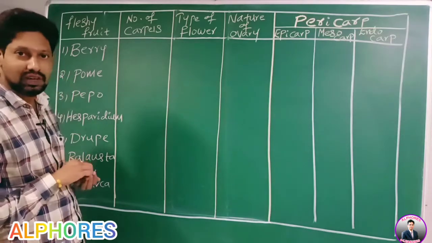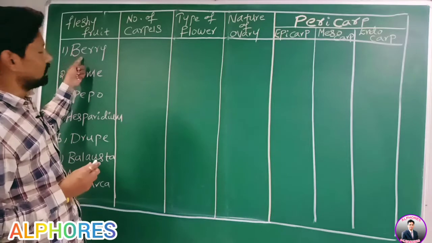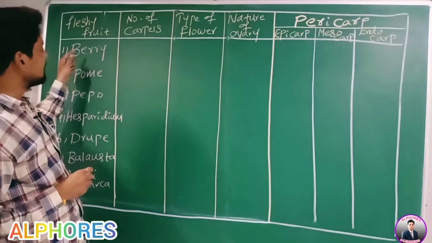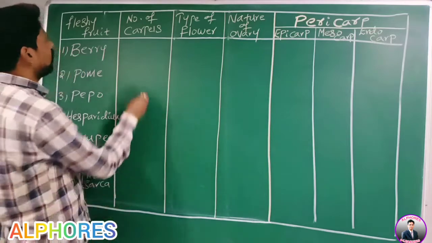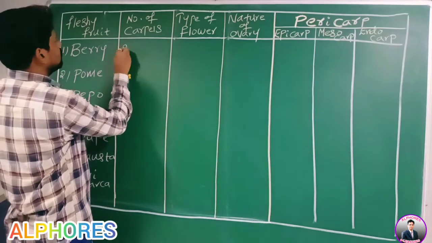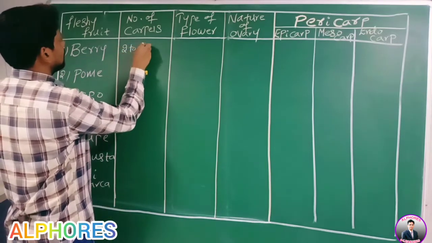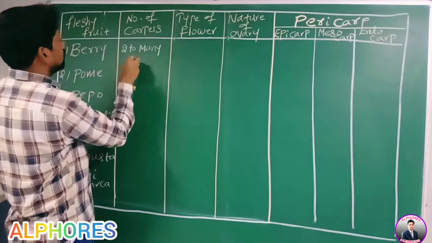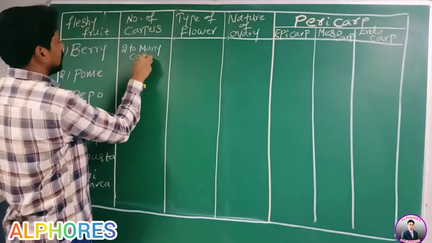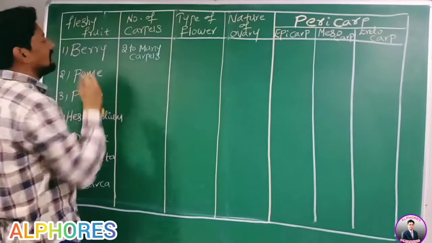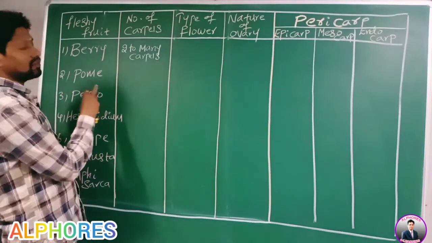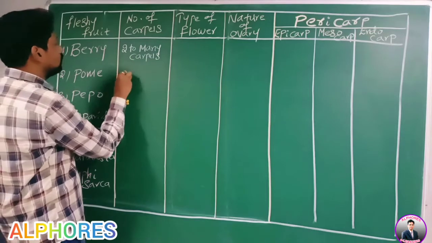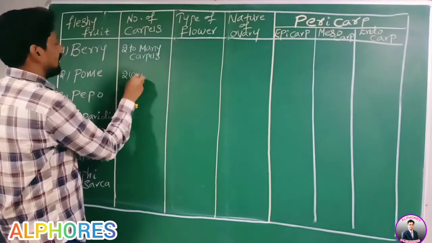Fleshy fruits, right? Go for the first one. Berry. This berry is developed from a gynoecium with how many carpels? With two to many carpels. Whereas pome is developed from a gynoecium with two or many carpels.